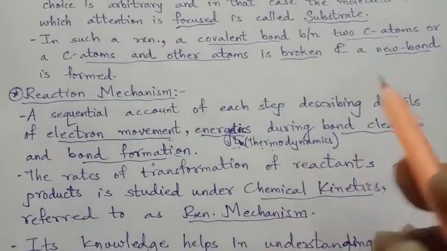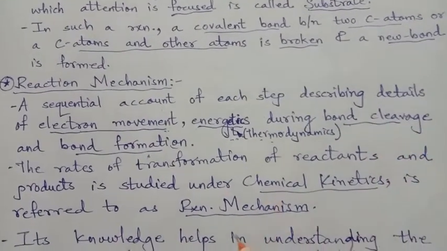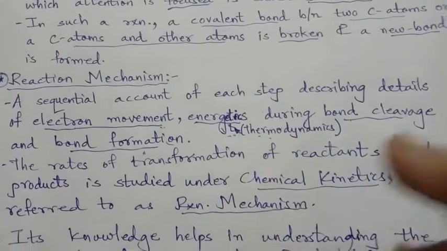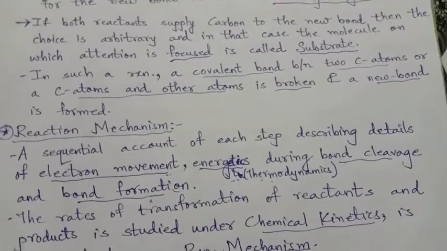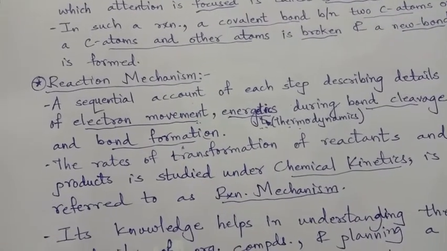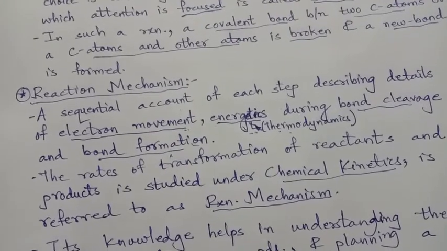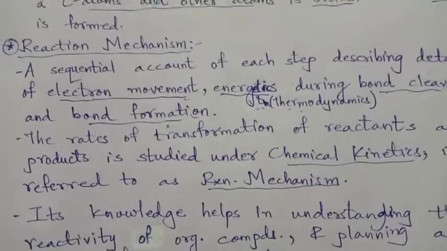To break an ionic bond is a little easier because it is because of the transfer of electrons. But to break a covalent bond becomes a little difficult because of the sharing of the electrons. So when all these steps are explained in a proper manner, it is called reaction mechanism.